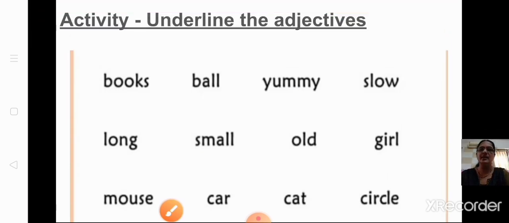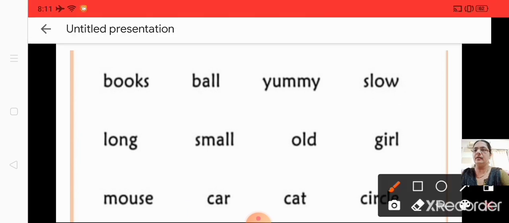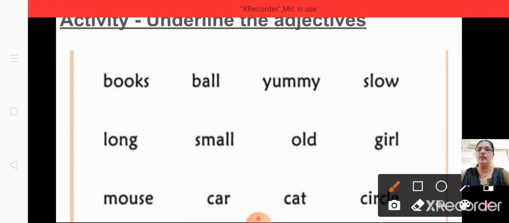Yes. This is a small activity, children. Let us do underline the adjectives. In this, you have to underline the adjectives. Let us see what all the adjectives are. In the class I would have asked you all to do. Now we'll see: books, ball, yummy, slow. In this, which are all adjectives? Is book an adjective? No. Ball? No. They are all nouns. So what are the adjectives? You tell me. Yummy and slow are adjectives.